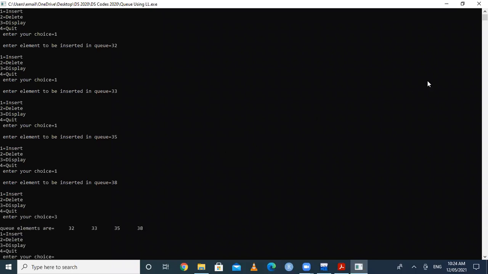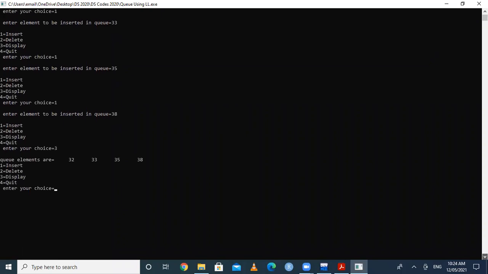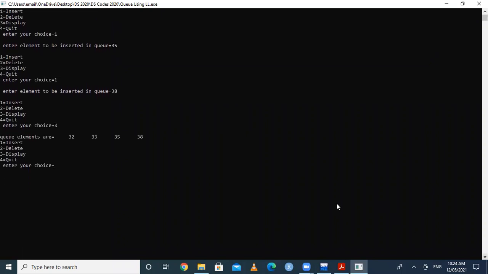Whenever I am selecting option number 3, it displays whatever is present in the queue, and it is displayed in a LIFO manner. Sorry, it is in FIFO manner, means first in, first out. So you are getting a proper output. In case of stack program, output is in reverse order. But in case of queue program, you are getting output in a proper order.